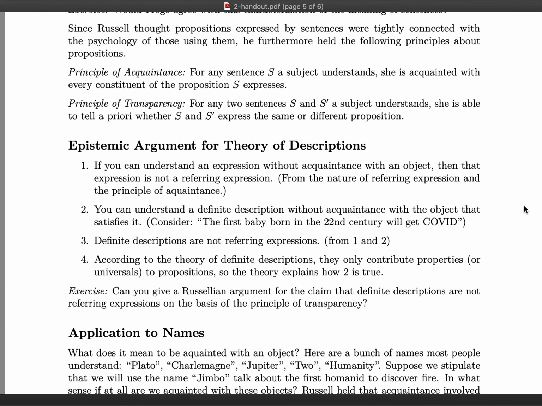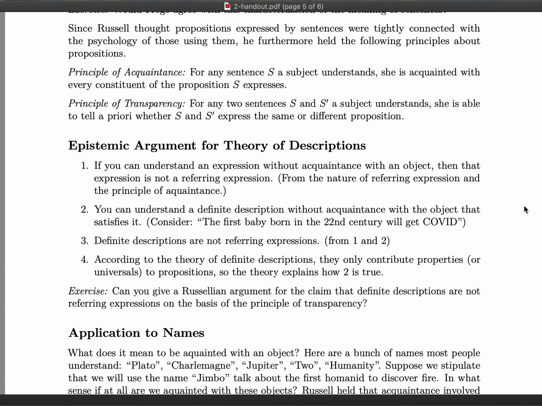However, moving on, premise 2 says that you can understand a definite description without acquaintance with the object that it picks out or that satisfies it. So here's an example. Consider the following sentence. The first baby born in the 22nd century will get COVID. The subject of this sentence, which is a definite description, the first baby born in the 22nd century, is one that we can understand. So we can understand what this sentence is saying.